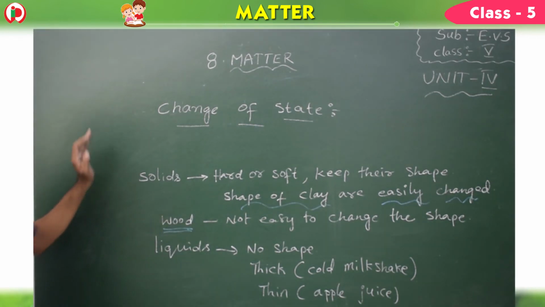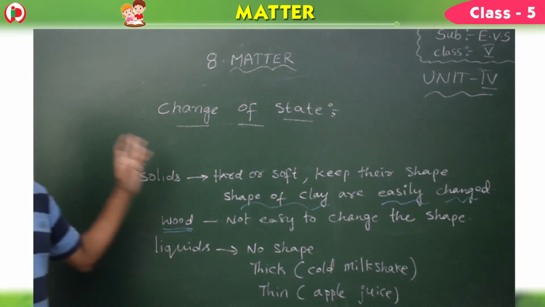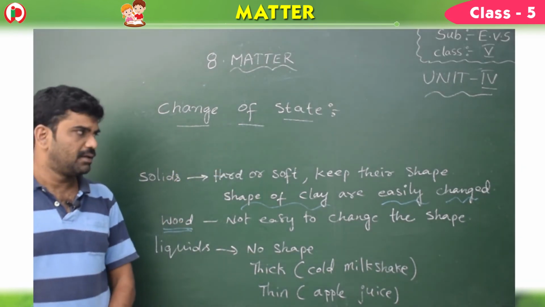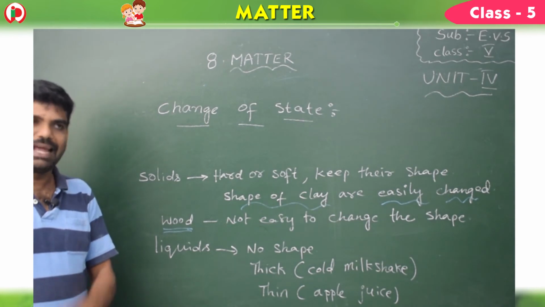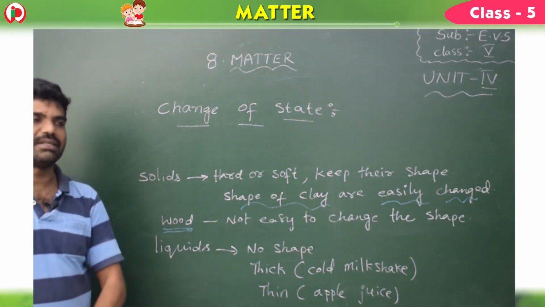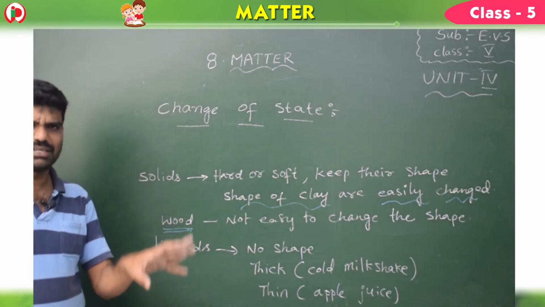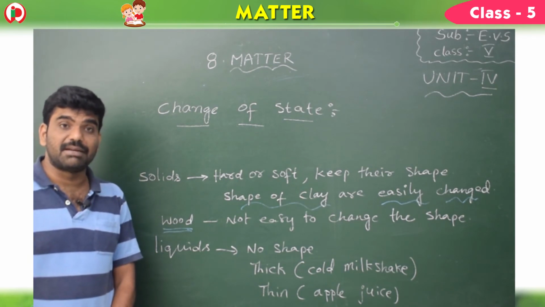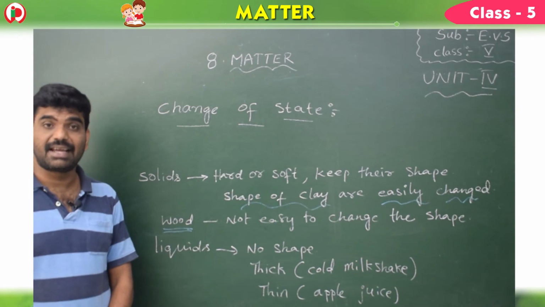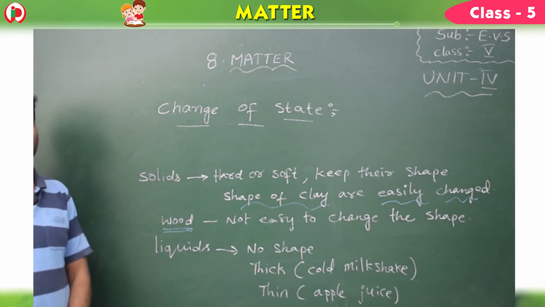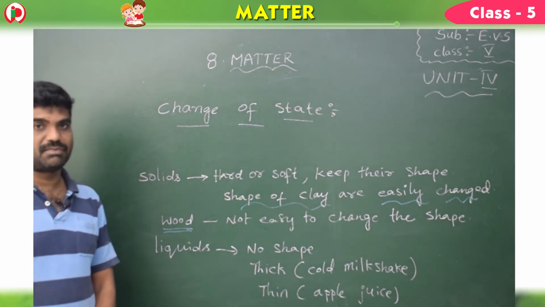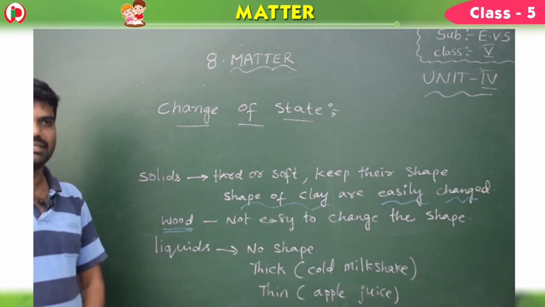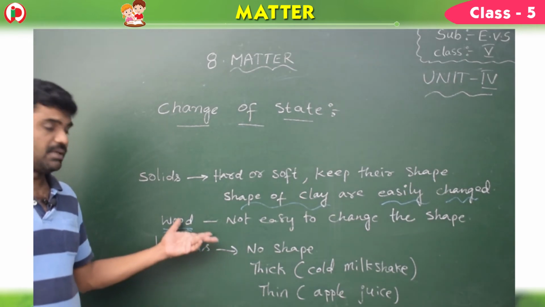Once again, I repeat, the states of matter. Solids can be hard or soft. They keep their shape only, unless you do something to them. Something means applying pressure, heating or cooling, whatever. And some solids can be changed easily, like clay, because it is a soft one. But some substances like wood you can't change easily. If you try to change them, you have to put in so much effort. Understand? So this is about the solids.